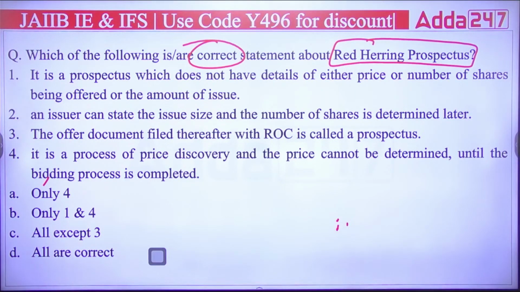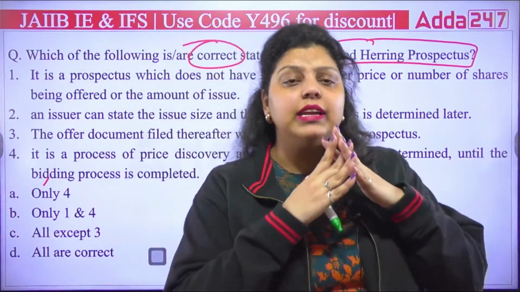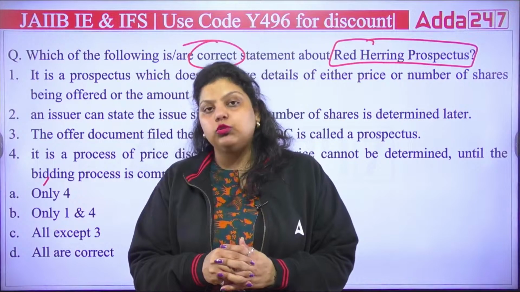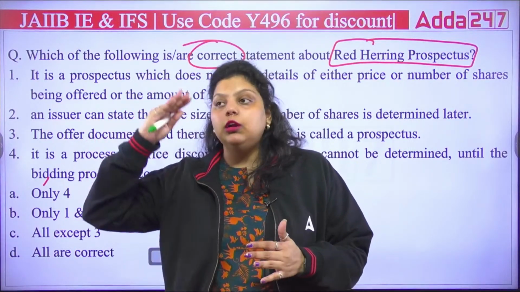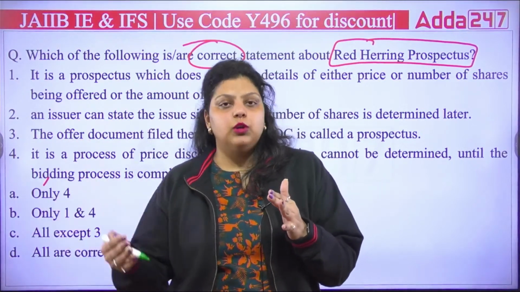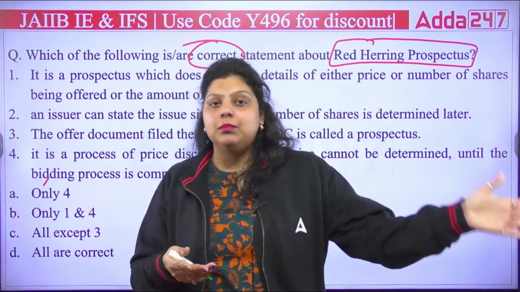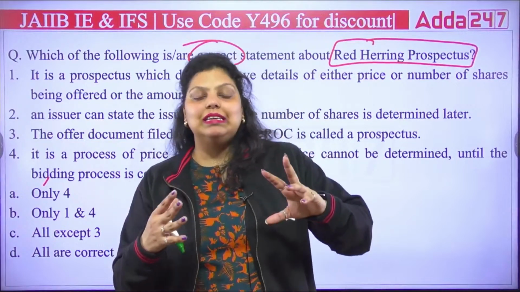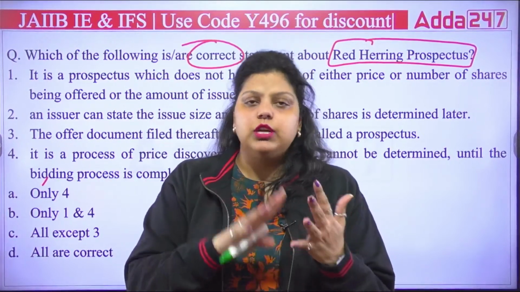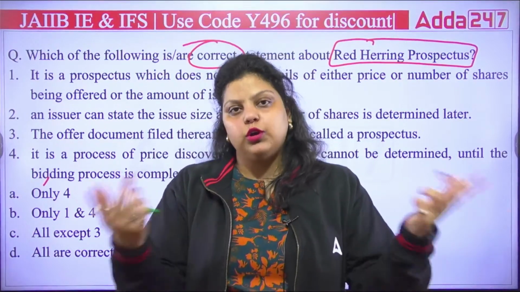Okay, so whenever we talk about the prospectus, it's simply a kind of information. It contains the information about the issue of a company. Let's say Adda 24/7 is going to issue shares. So this prospectus will cover the financial position of the company, the profit and loss statement, the products of the company, the objective of the company, and the mission and vision of the company. All these details regarding the company will be available, and the shares the company is going to issue, like the issue size, etc. All these things will be covered in the prospectus. That is known as your offer document, or your prospectus.